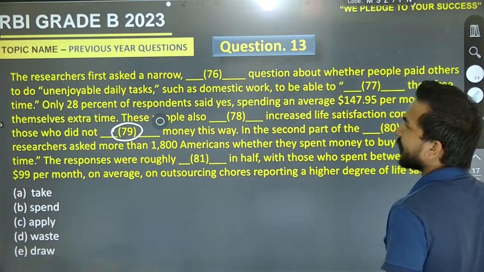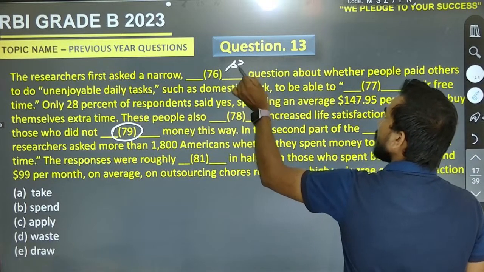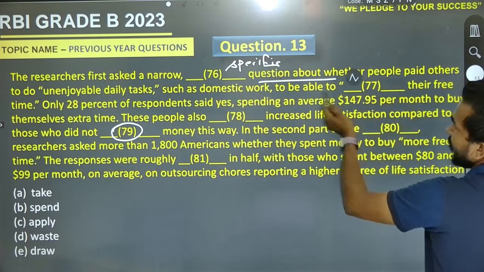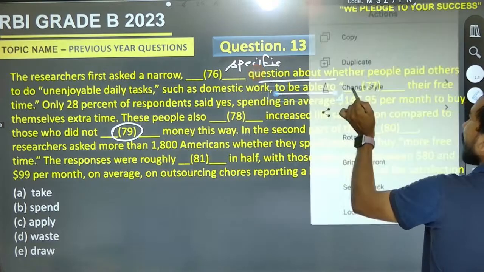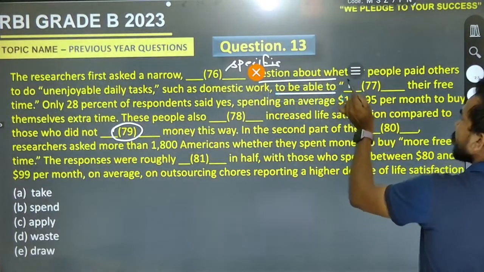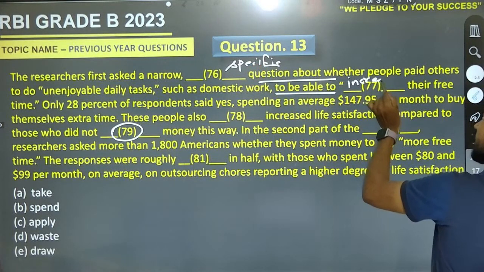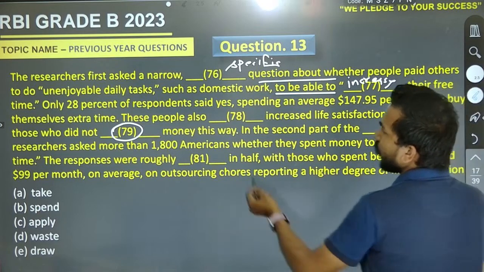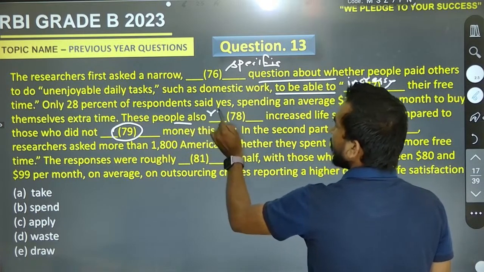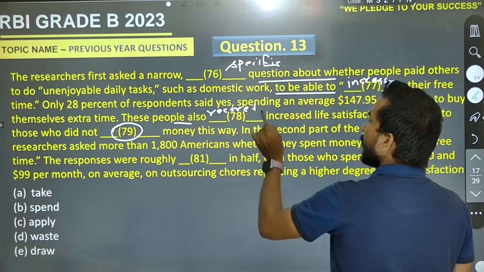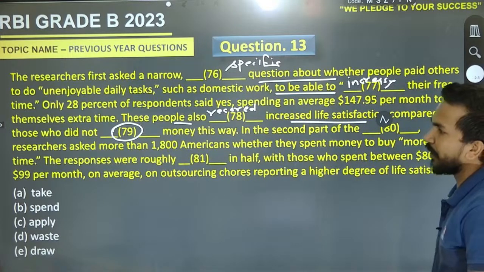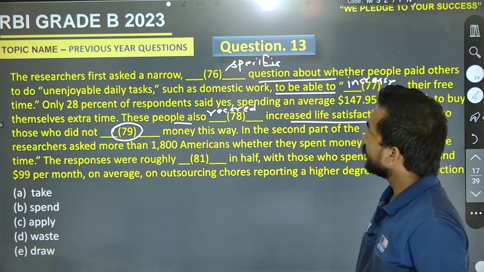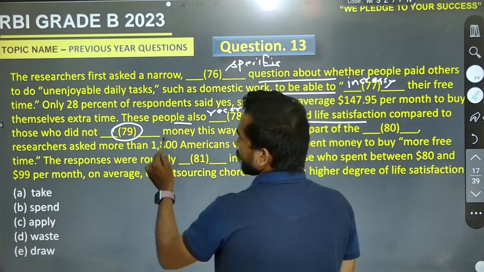It was a specific question about whether they were able to increase their free time only. These people also recorded increased life satisfaction compared to those who did not. Yeah, definitely it must be 13.